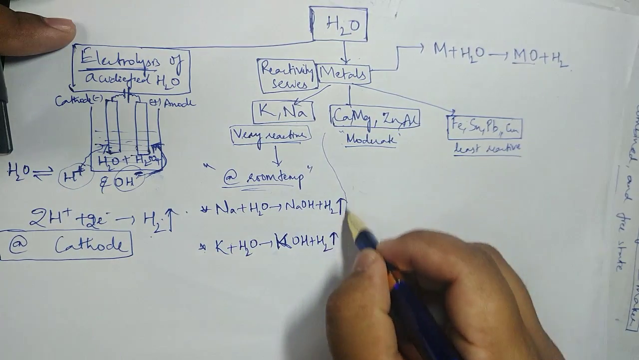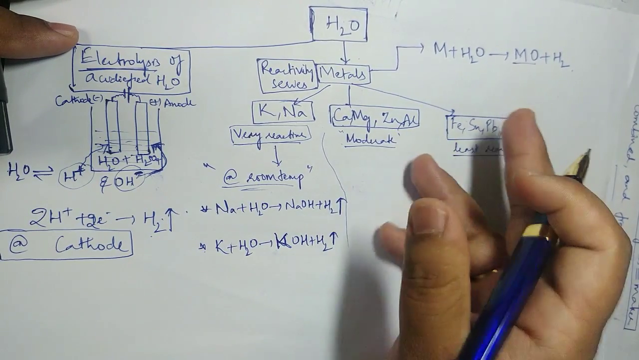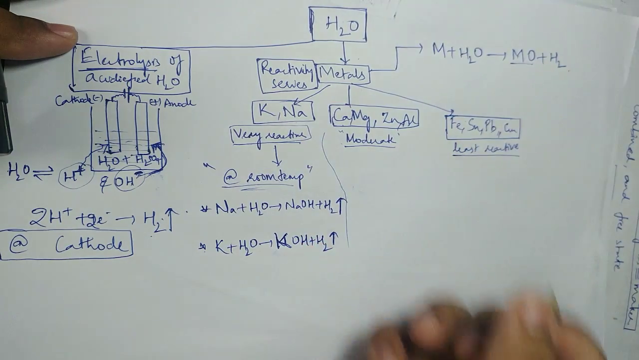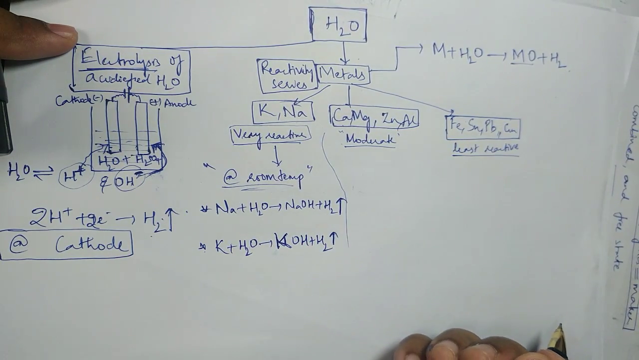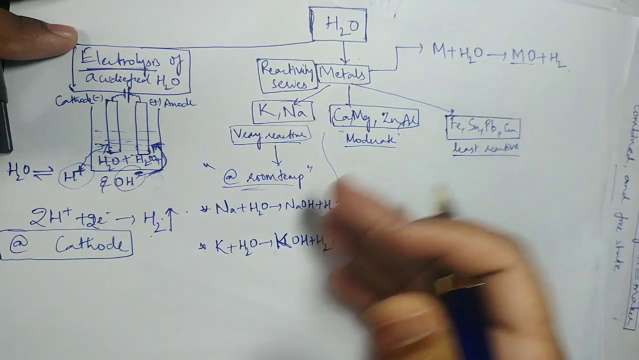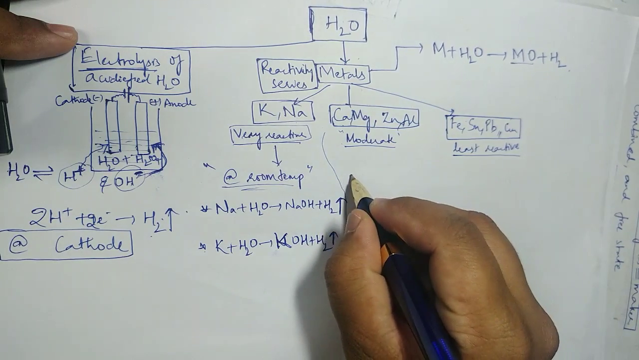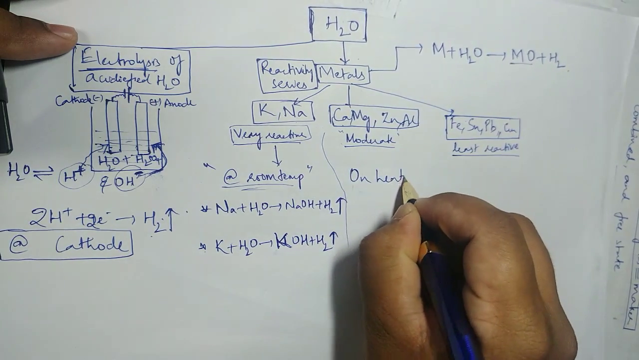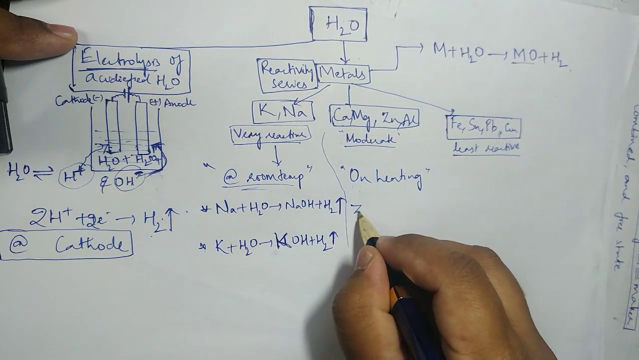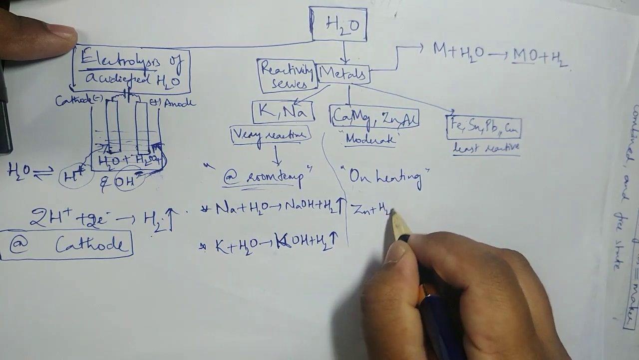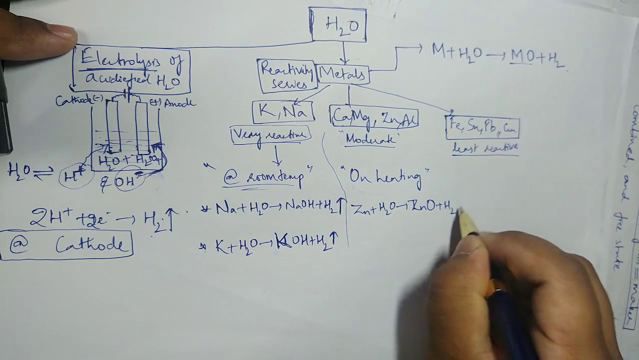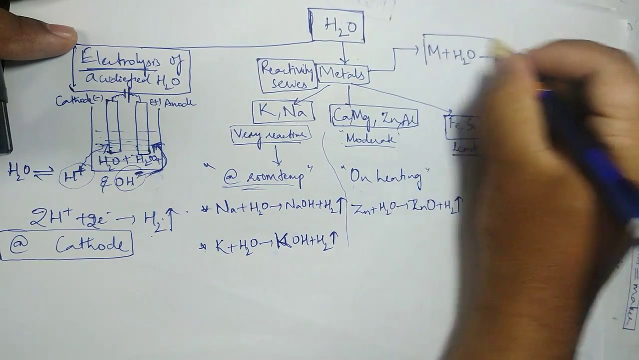But for moderate, what is it? They are not interested. So what should we do for them? For these elements we have to provide heat. A little heat must touch them, and only then do they react a little. In other words, what is it? Heating. So on heating only, they react. For example, zinc plus water will form zinc oxide plus H2. Don't forget, this is the general equation.